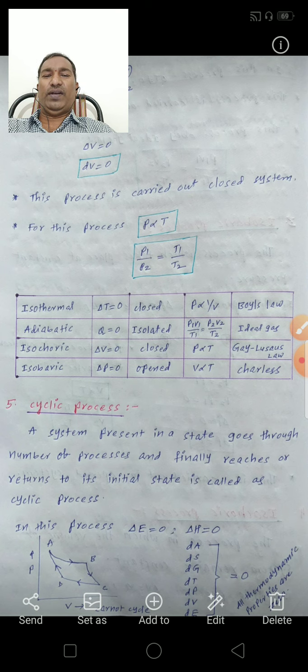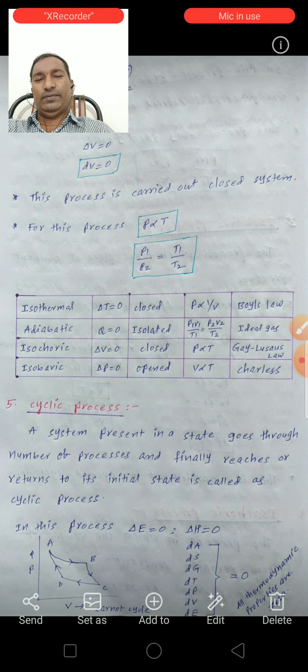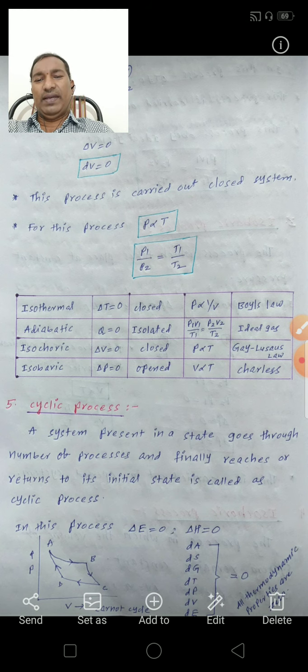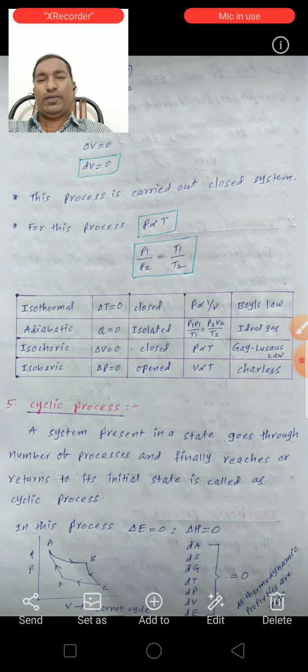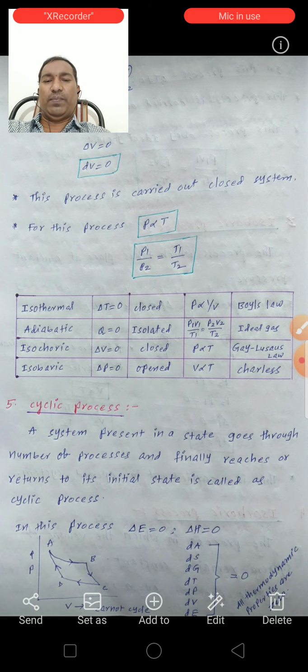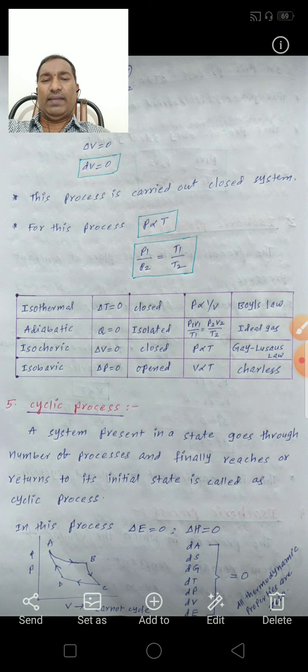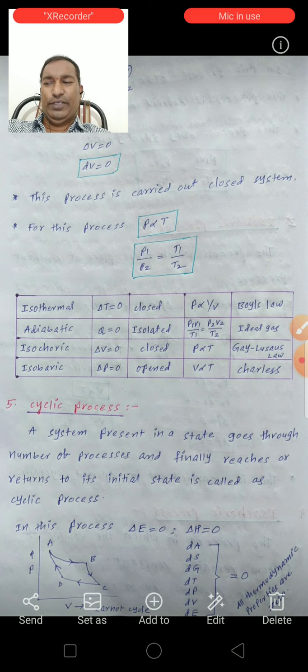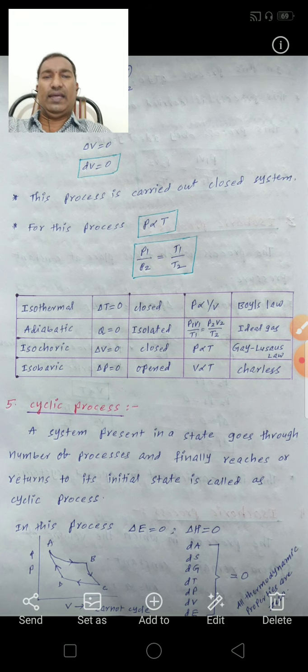They are zero for a cyclic process because the system goes back to the initial state after a number of processes. So the above thermodynamic properties are zero for the cyclic process.